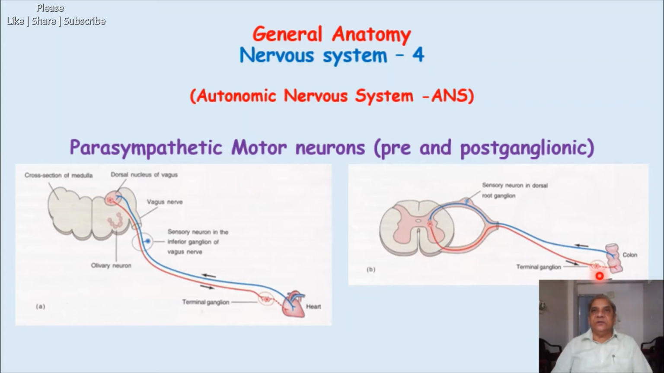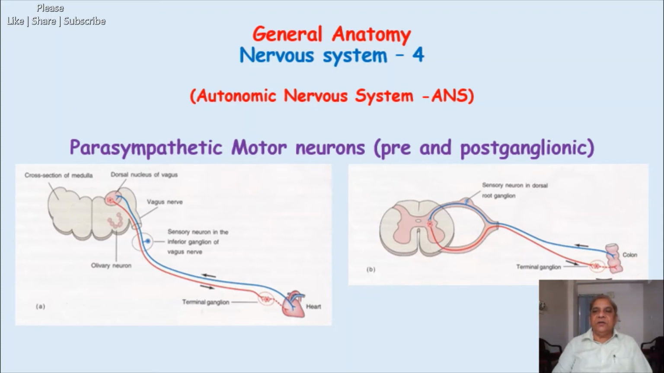Very close to the organ there will be ganglia, where the neurons of the postganglionic parasympathetic fibers are located, and the fibers taking origin from these postganglionic parasympathetic neurons are very short and will immediately supply the organ. For example, here it is the colon which is being supplied by the parasympathetic fibers. So these are the pre and postganglionic fibers of the parasympathetic division.